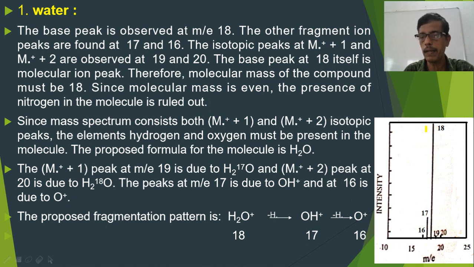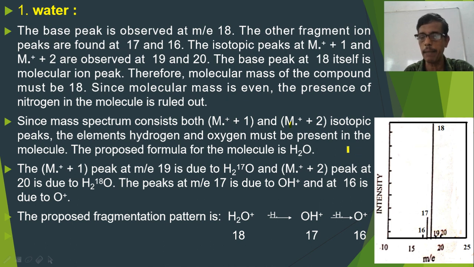And it gives isotopic peaks at M plus 1, that is at 19, and M plus 2, that is at 20, and these peaks correspond to the replacement of O of H2O with its isotopes, O17 and O18. So O17 means 2 plus 17 makes it 19, and then O18 is 2 plus 18, 20. These are the two isotopic peaks.